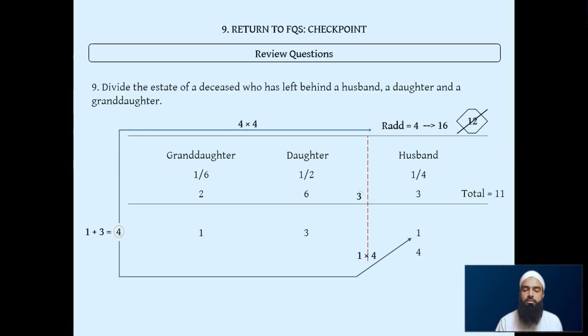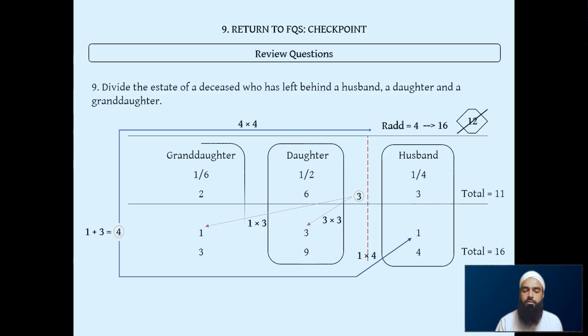Then we use the mini divisor 3 to multiply the ratio. So 1 times 3 is 3, and 3 times 3 is 9. So we add it up: 9 plus 3 is 12, plus the 4 is 16. And here we go, the rad divisor at the top was 16 as well. So we know we've got it right.